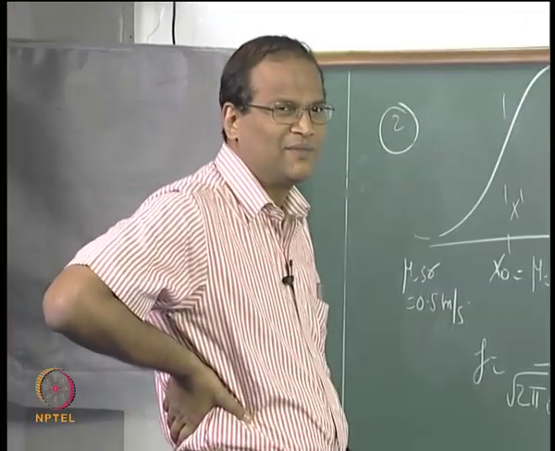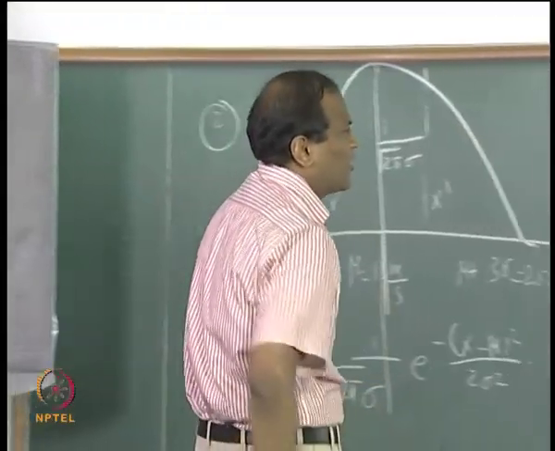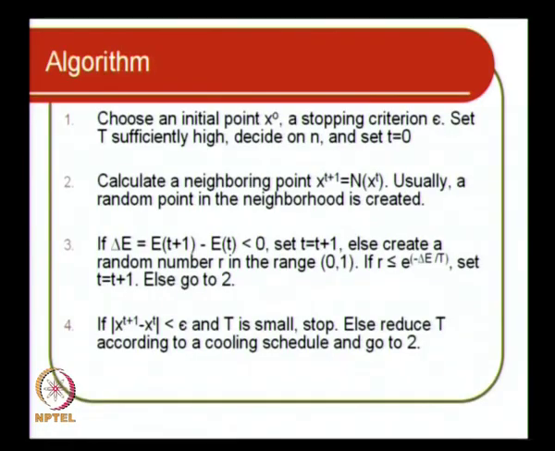Everybody through with this? Okay. So calculate a neighboring point: x(t+1) is N of x(t), where N is the normal distribution which we have seen. Using a random point in the neighborhood, if delta E, that is E(t+1) minus E(t), is less than 0, set t equal to t plus 1, that is, move to the new point. Else create a random number in the range 0 to 1.